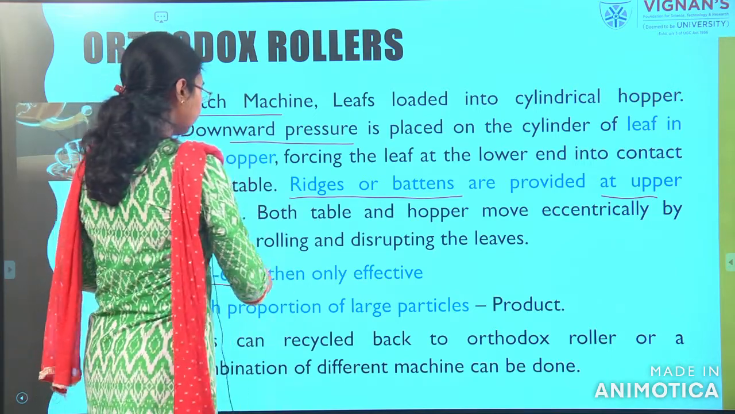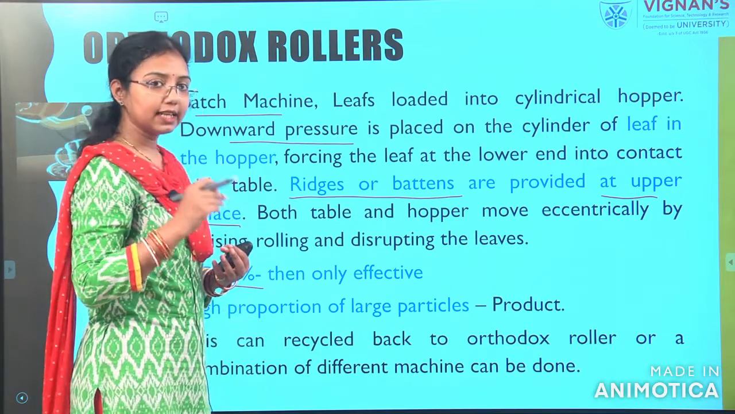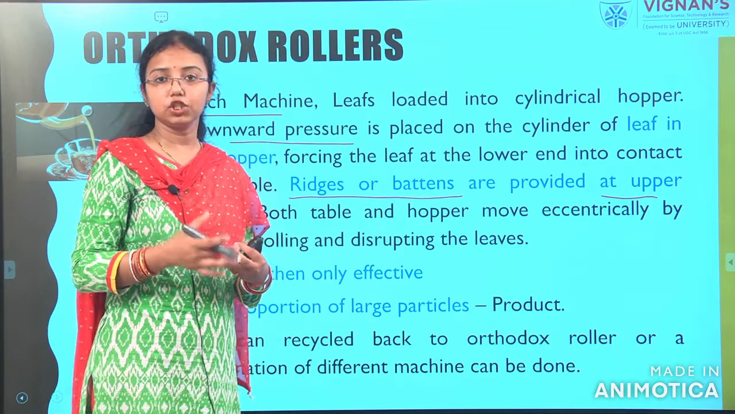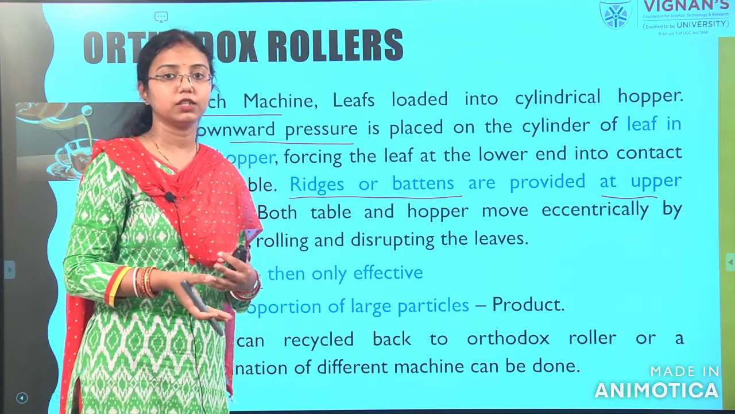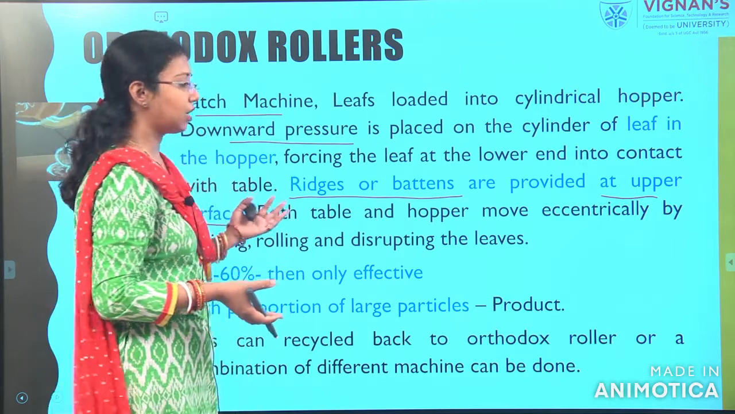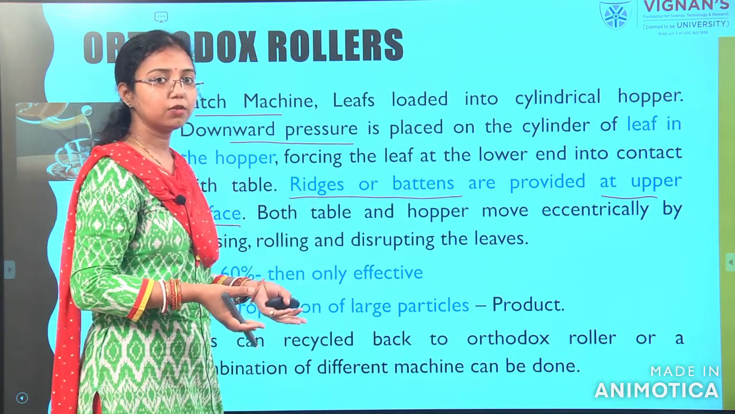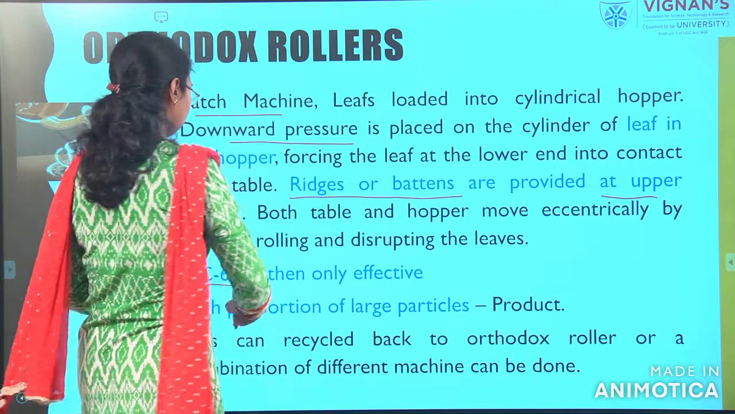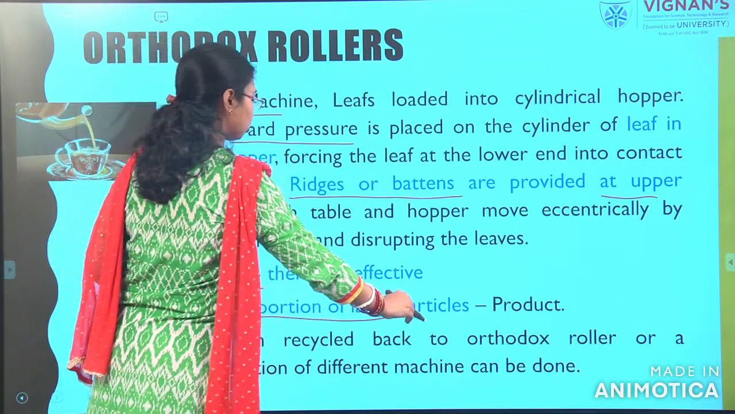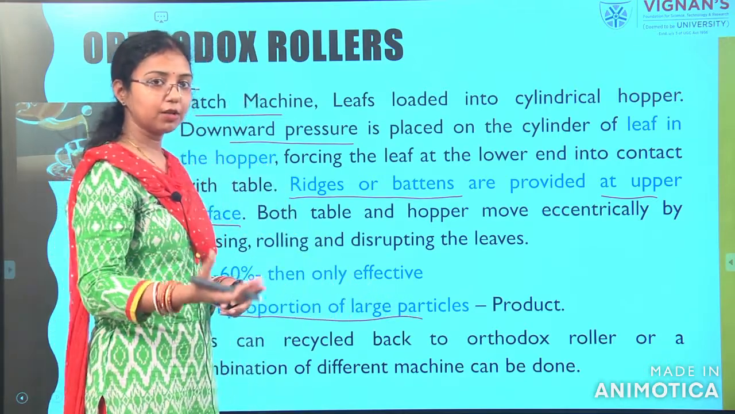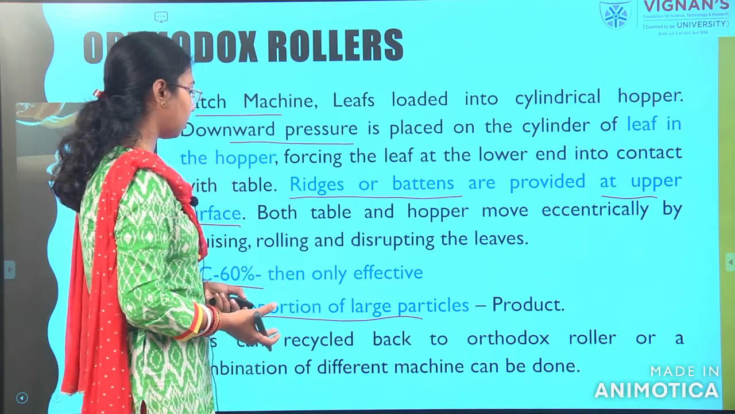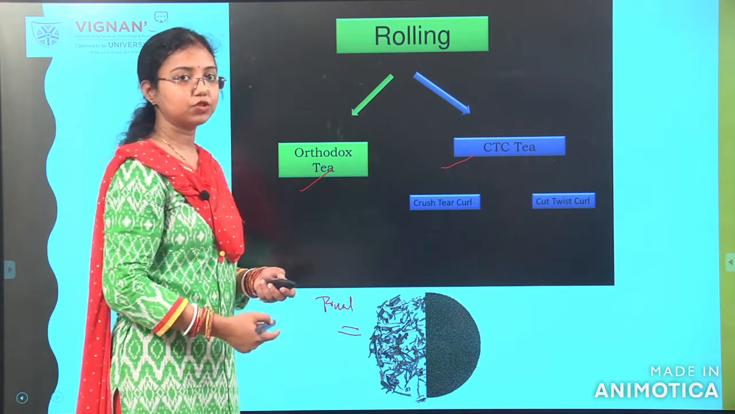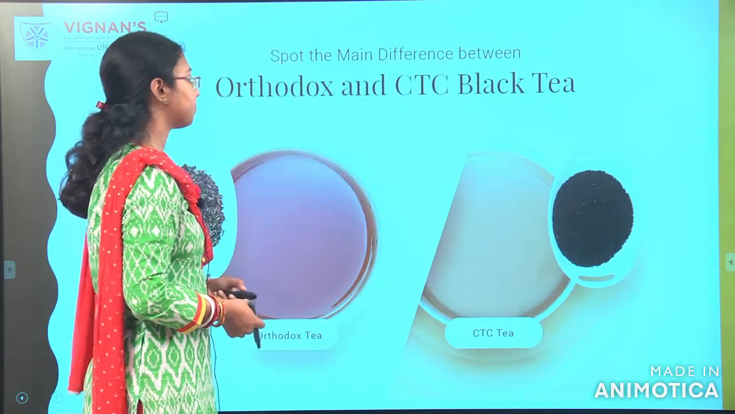The moisture content will be 60%. At that time only this roller will be effective. I am talking about the initial moisture content, not the final moisture content. So when the rolling starts, the moisture content of the tea leaf should be 60%, and a high proportion of large particles should be present in the product. I showed you in the next slide the particle size of the tea leaves. It will be more in the large.